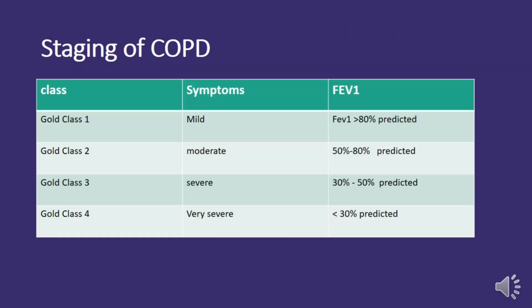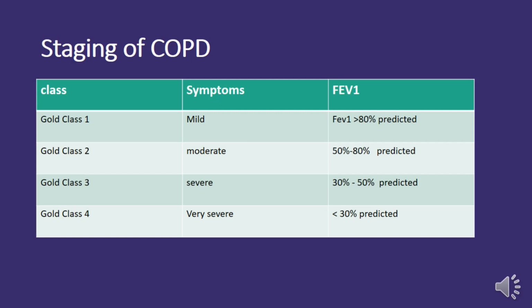Staging of COPD. GOLD Class 1. In this stage, individuals experience mild symptoms, and their FEV1 is more than 80% of the predicted value. Moving on to GOLD Class 2. At this stage, symptoms become a bit more noticeable, falling under the category of moderate. FEV1 now ranges between 50 to 80% of the predicted value.